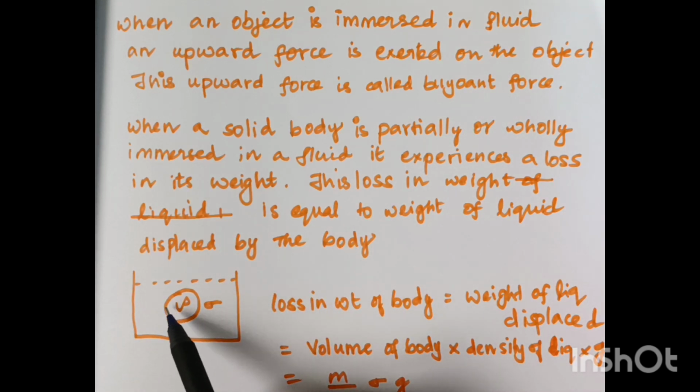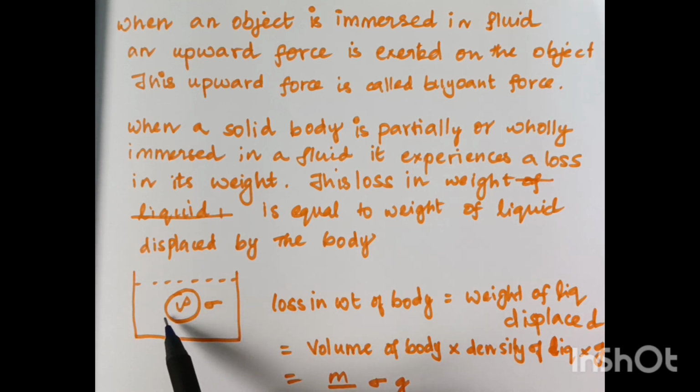When you are dropping this solid body, this ball, inside the liquid, the same volume of liquid would have been displaced by this body. Please listen.